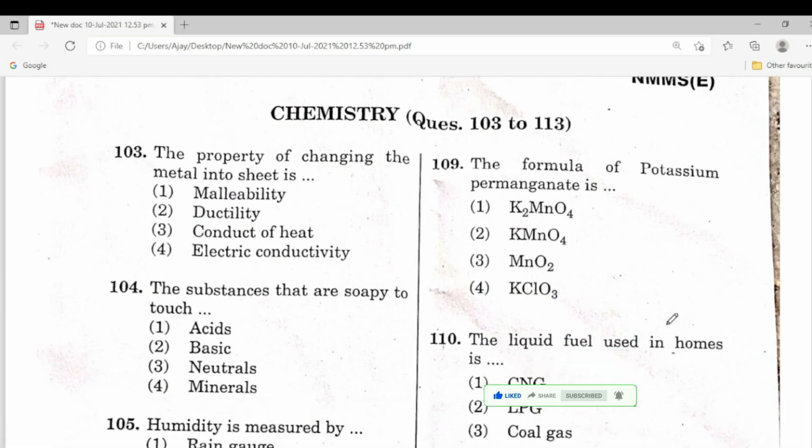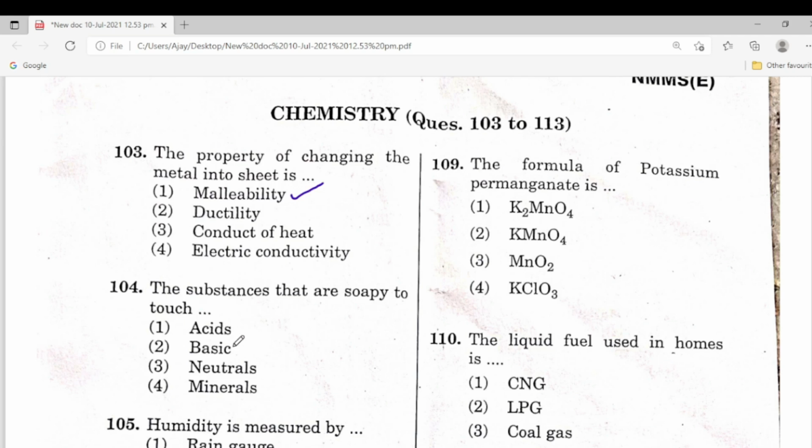Chemistry 103 to 113. The property of changing the metal into sheet is malleability. This is the correct answer, first one. 104. The substances that are soapy to touch.